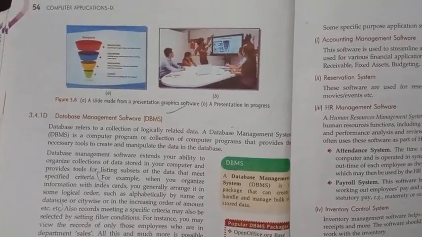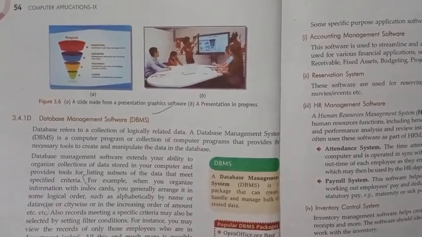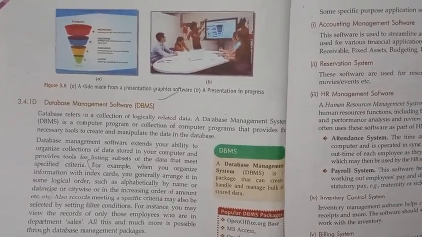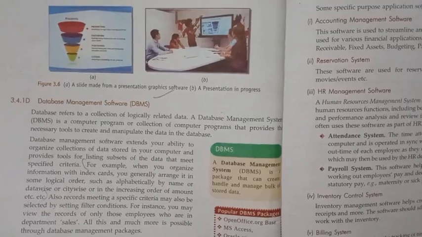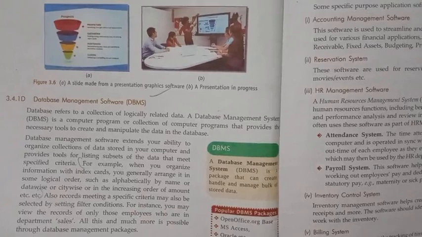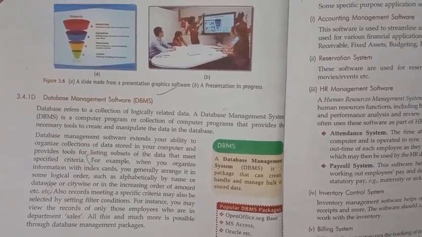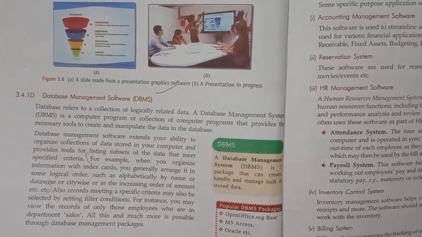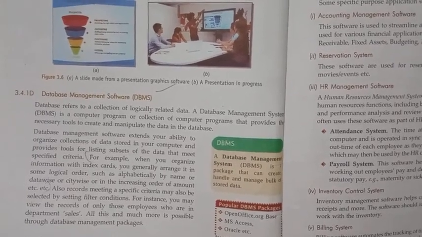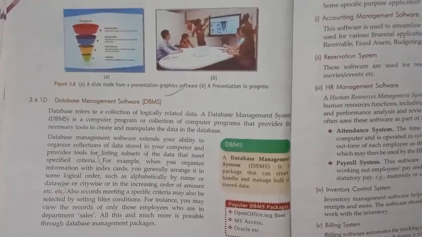The last one is database management software, DBMS. DBMS is a package created to handle and manage a bulk amount of data. We can consider a DBMS as a memory; it is used to store data. For example, when you organize information with index cards, you arrange them in a logical order, alphabetically by name, by city, or by increasing amount.